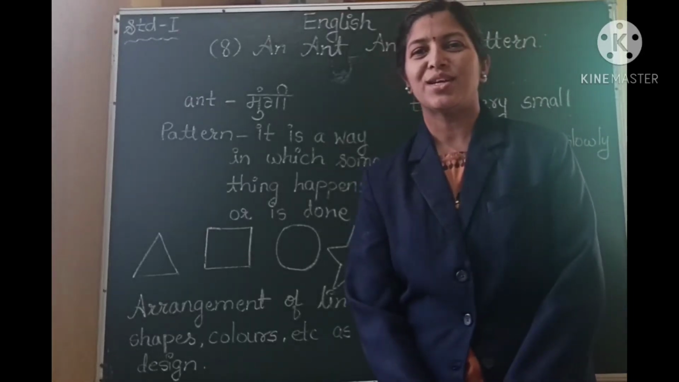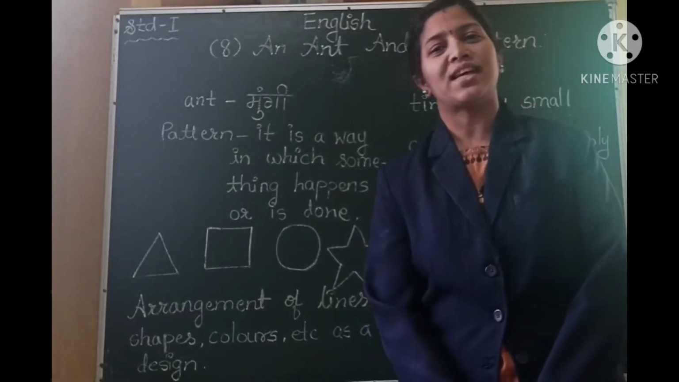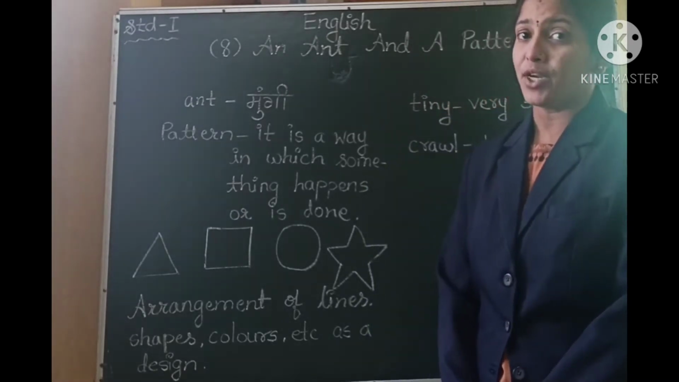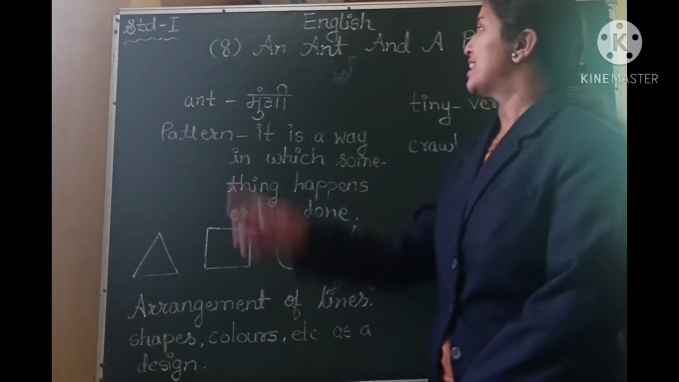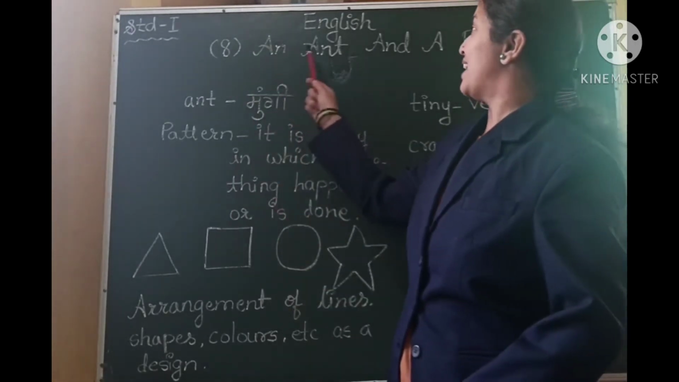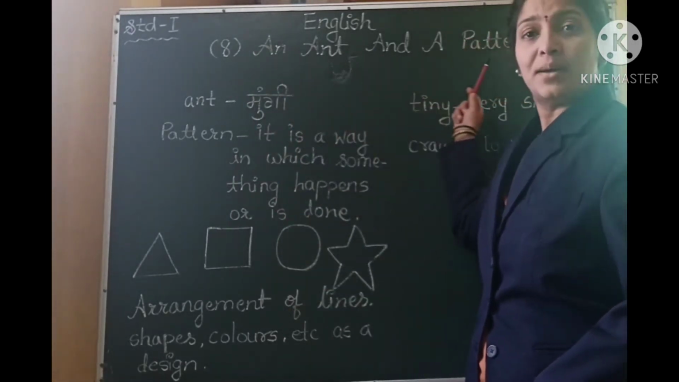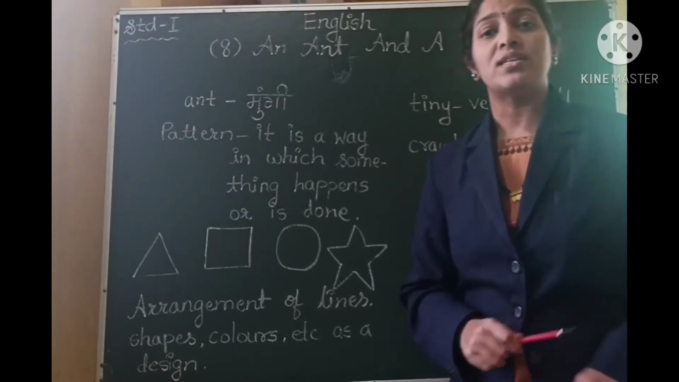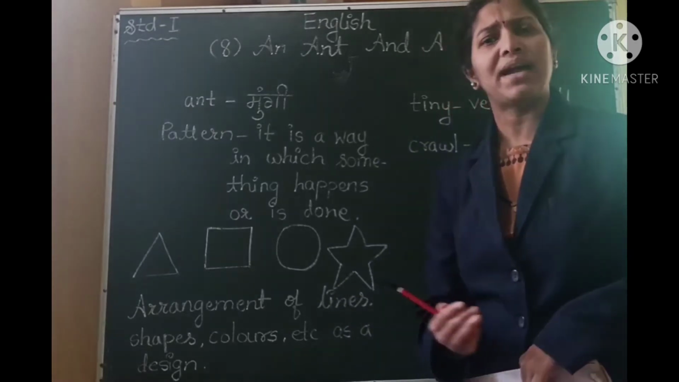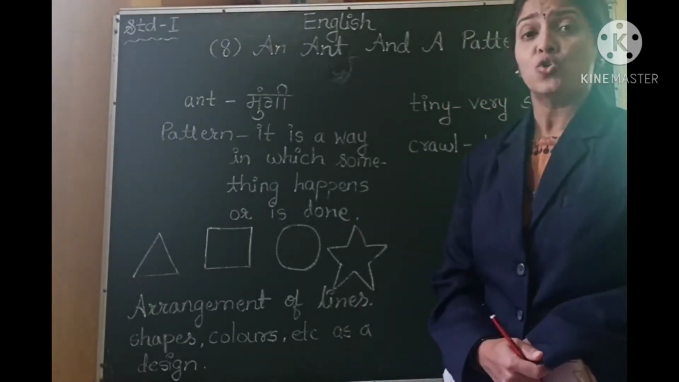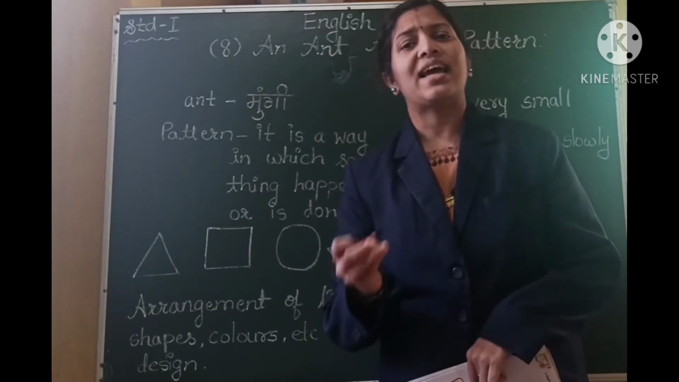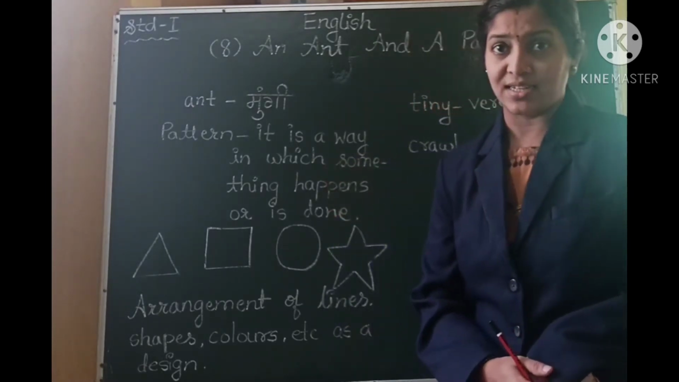Hello students, today we are going to start the second term syllabus of English subject, and the topic that we are going to discuss today is the eighth topic. The name of this topic is An Ant and a Pattern. So students, in this topic we are going to learn about an ant and the pattern that it is making. So you are very well known what an ant is. Yes, an ant is a very small insect.